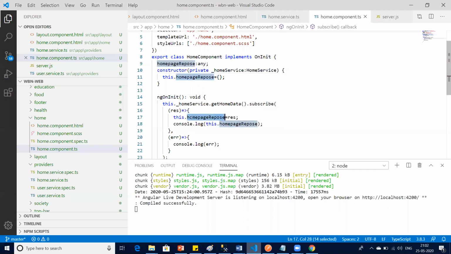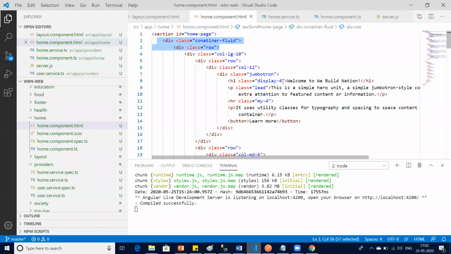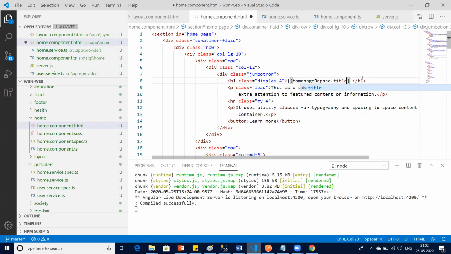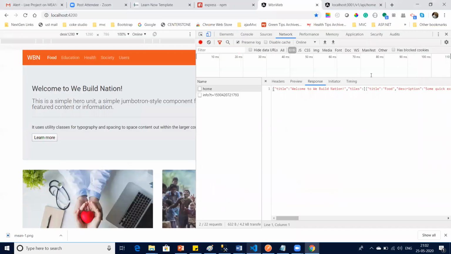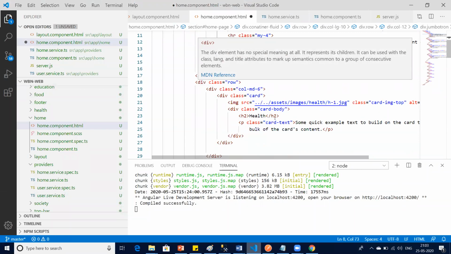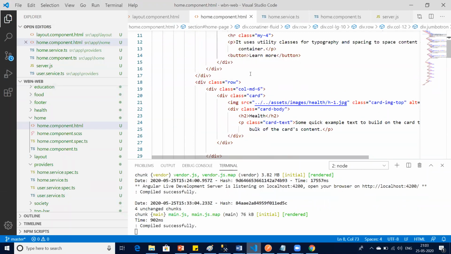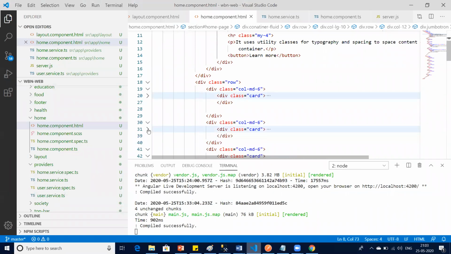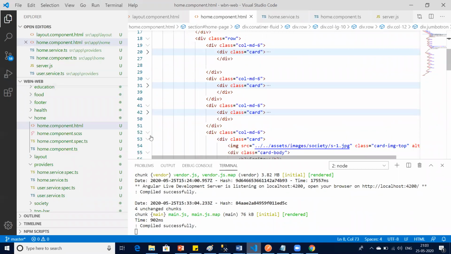Now you can take this last 2 minutes and then we're done. You can take this home response and then go to homepage.html. Here, instead of doing it like this, you can use curly braces, home response dot title, if I'm not wrong. Title only, yes. And then we have tiles. This I leave to you as practice. What I want is that these cards should be dynamically rendered, not statically. Got my point?